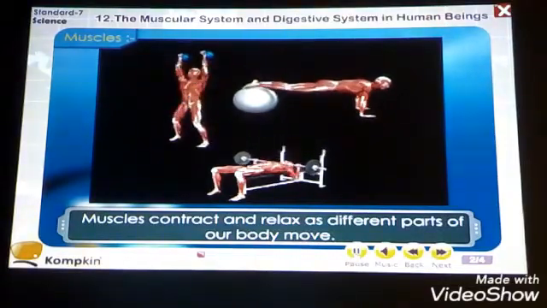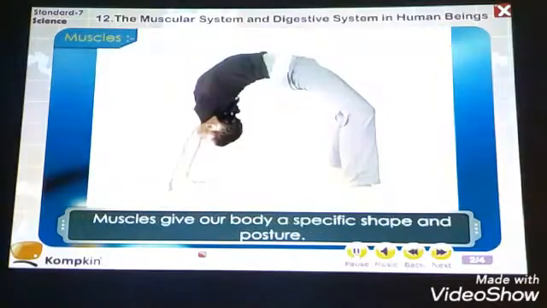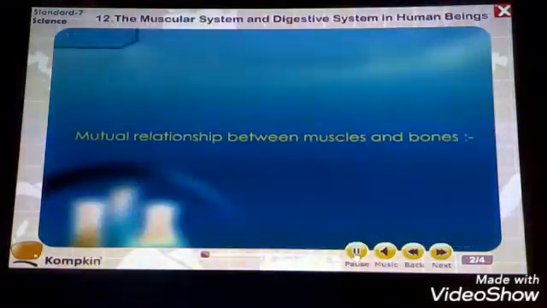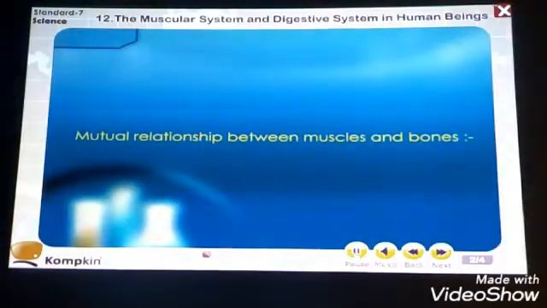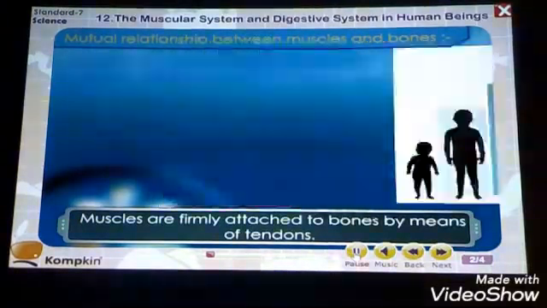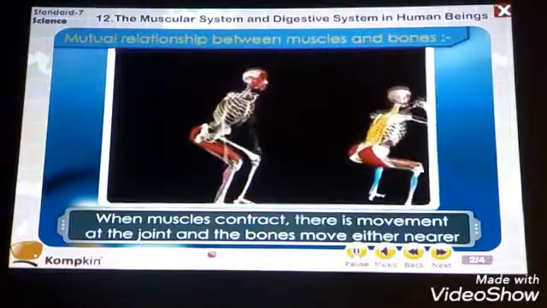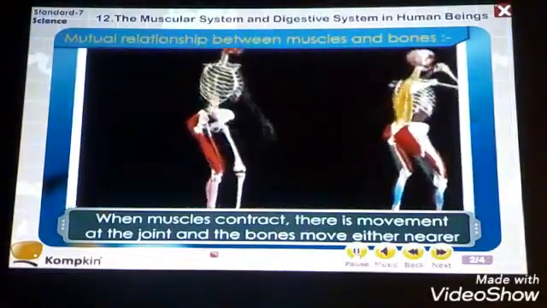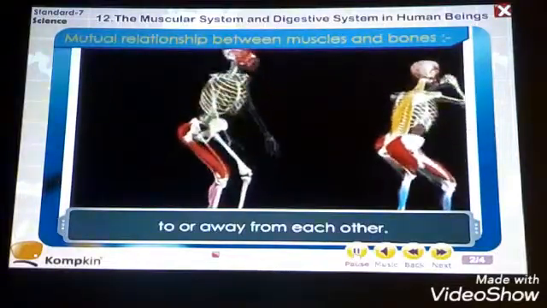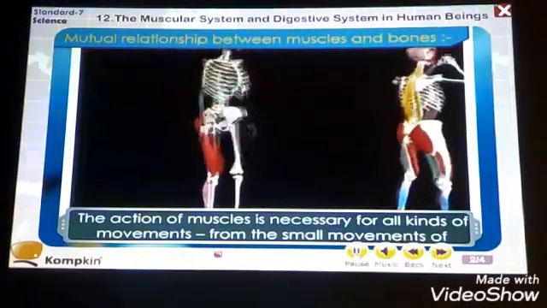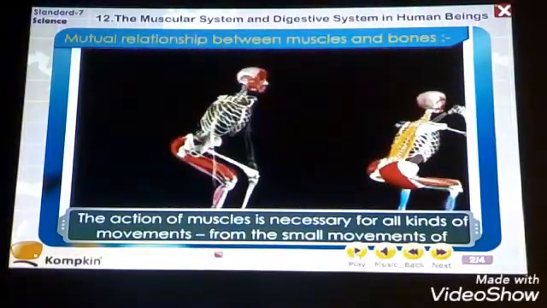Muscles contract and relax as different parts of our body move. Muscles give our body a specific shape and posture. Mutual relationship between muscles and bones. Muscles are firmly attached to the bones by means of tendons. When muscles contract, there is a movement at the joints and the bones move either nearer or away from each other.